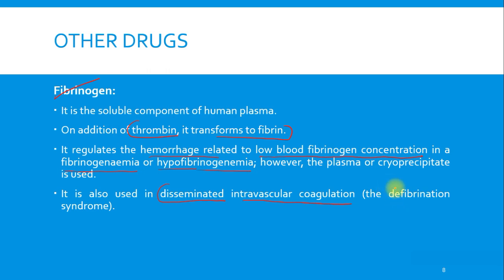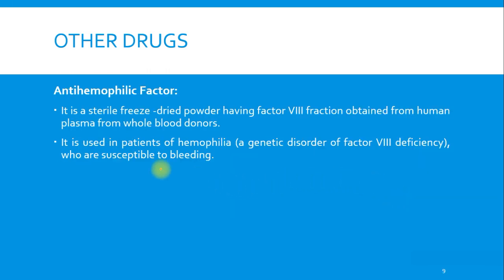Okay, so next drug, that is the anti-hemophilic factor. It is a sterile freeze-dried powder which has the factor 8 fraction, which is obtained from human plasma from whole blood donors. By fractionation of the human plasma, we extract this factor 8, and this factor 8 is given to the patient who has a deficiency of it.